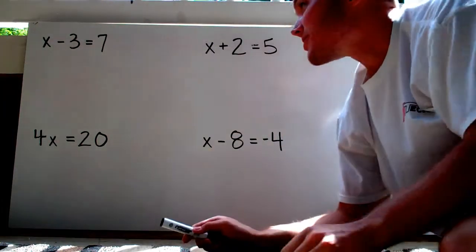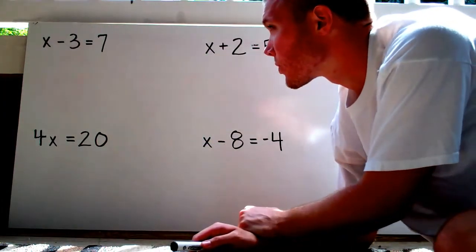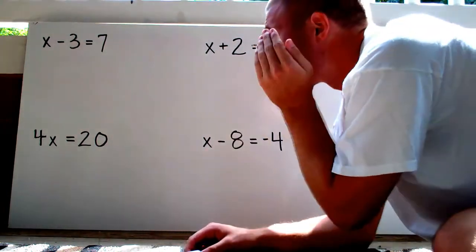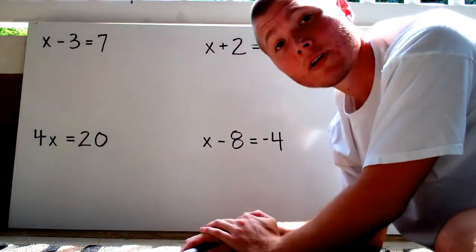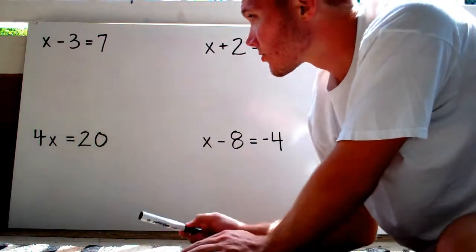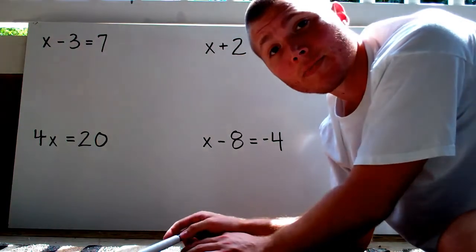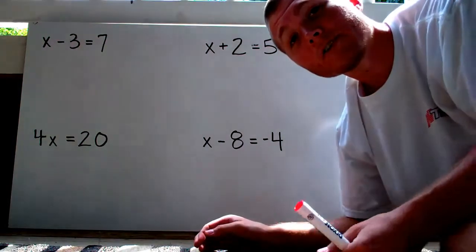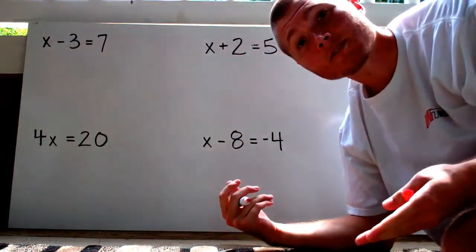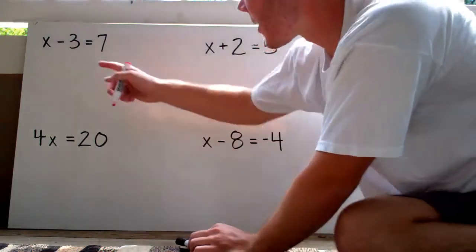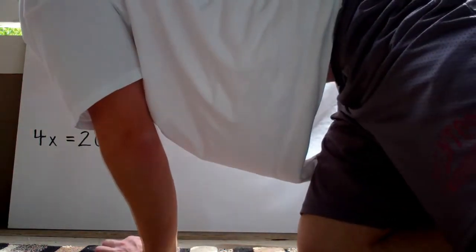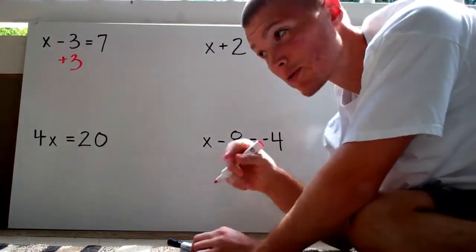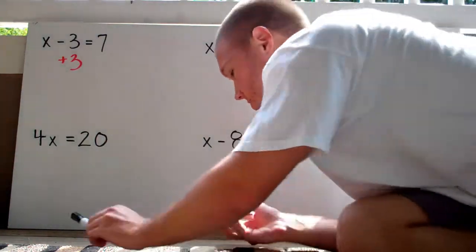So, first, this expression up here. We've got x minus 3 equals 7. The first thing that we have got to do is cancel out that minus 3. So, I need to cancel out minus 3. Well, what's the opposite of subtraction? Addition. So, instead of minus 3, I'm going to write a little plus 3 underneath it. And I'm going to do the same thing to the other side of the equal sign.